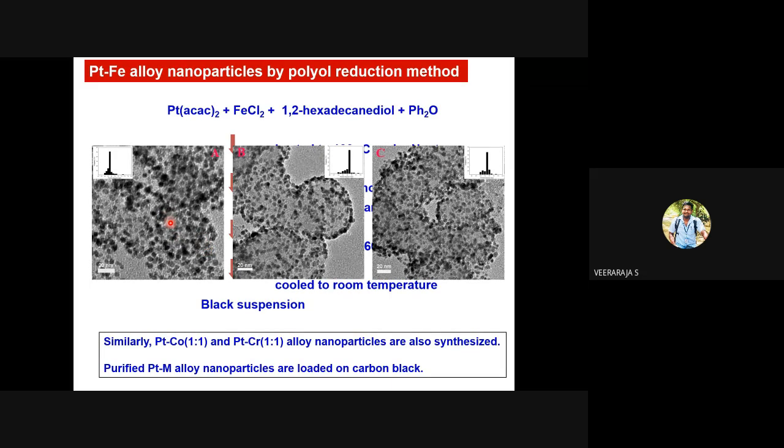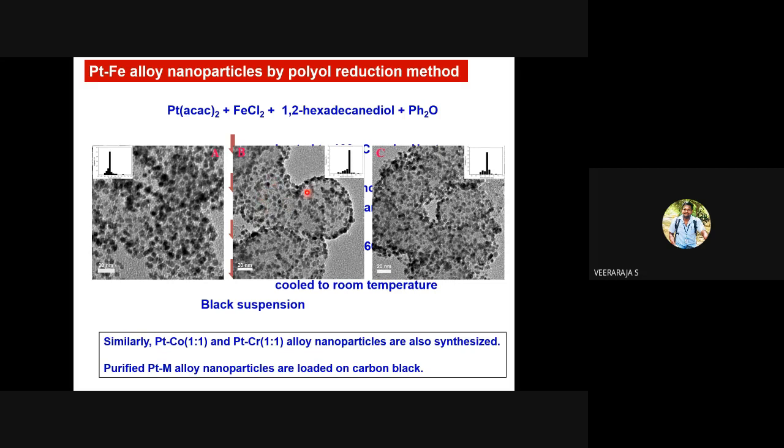What you see here is that the dark spherical particles are nanoparticles, maybe platinum iron, platinum cobalt, platinum chromium, platinum nickel, etc. The gray area is the carbon structure, the support material, and directly you can use this for fuel cell application. What else do we see here?